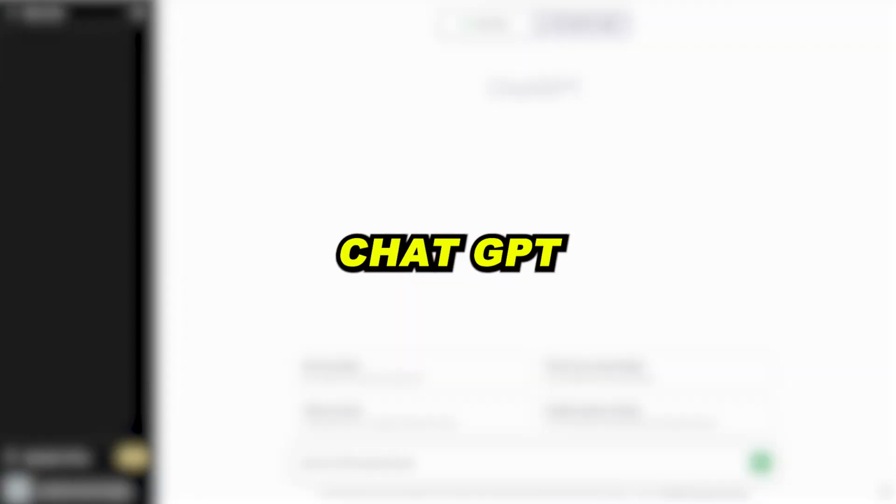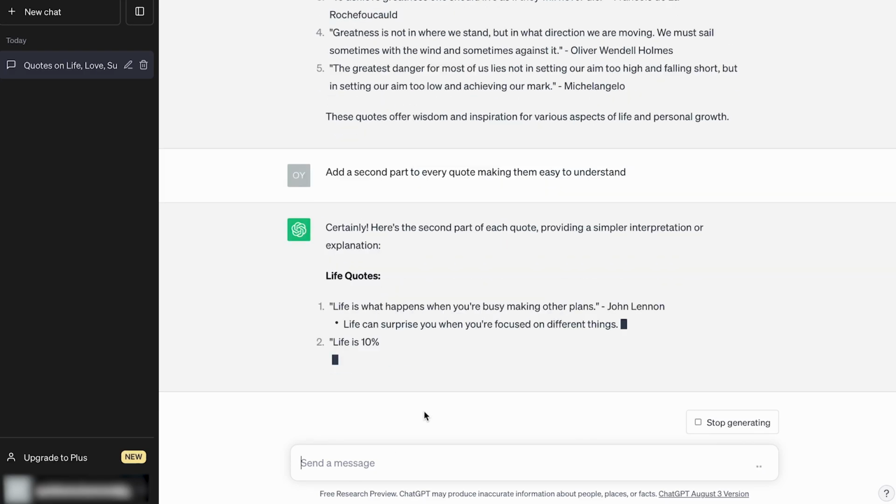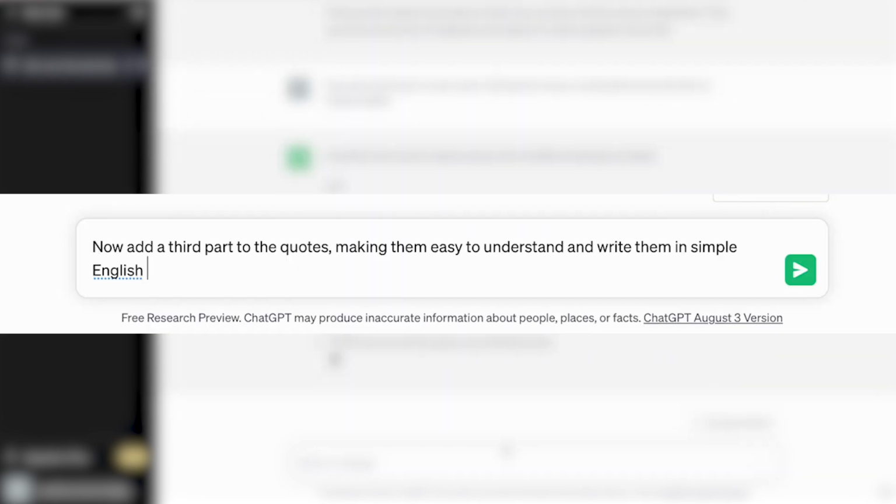Now we ask ChatGPT to add a second part to every quote, making them easy to understand. Adding this last part is really important, or else you're just going to get very robotic quotes and nobody's going to watch those. As you see, we now have expanded quotes, but it's not quite the length we want yet, so we're going to ask ChatGPT to expand one more time. Now add a third part to the quote and make them easy to understand and write them in simple English.